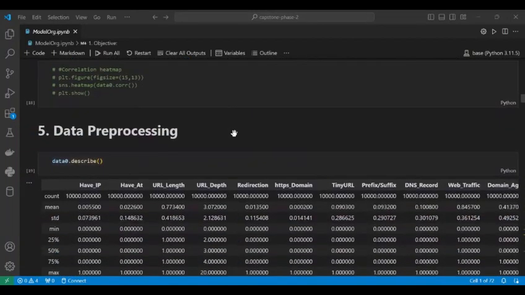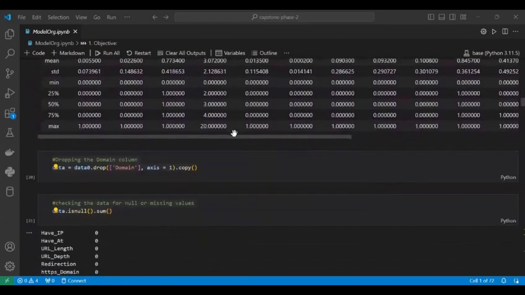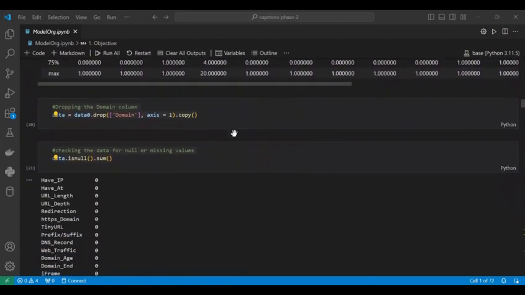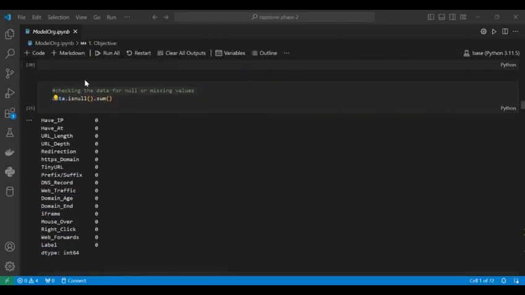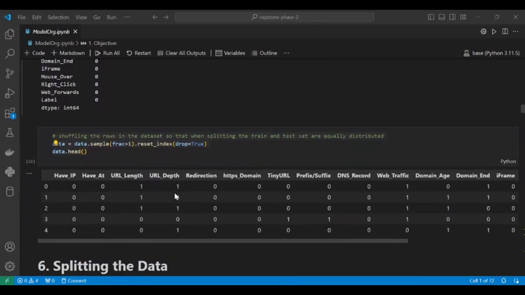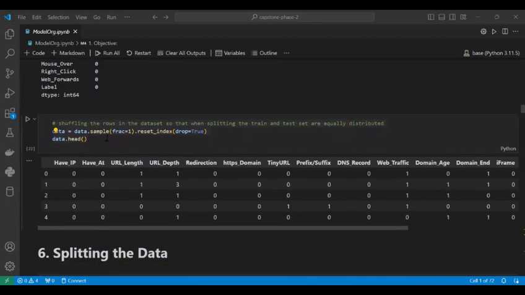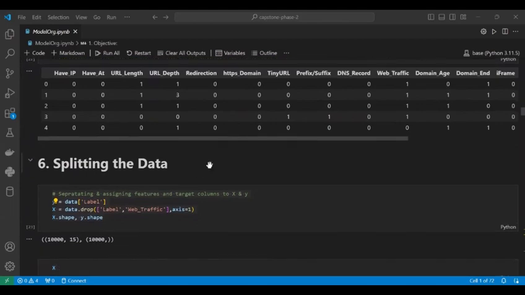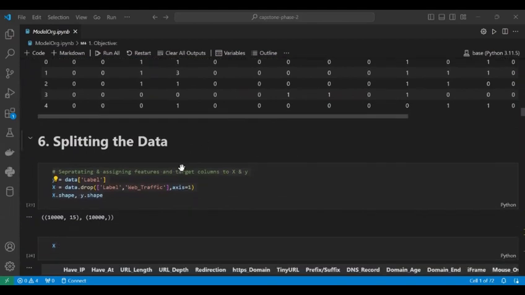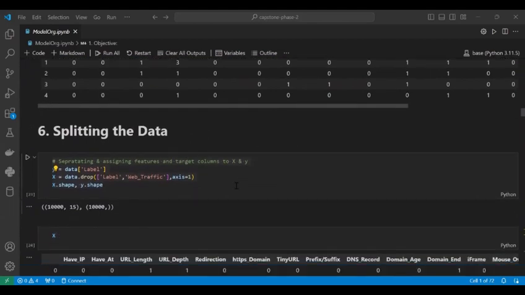The next step is dataset pre-processing. In this step, we will remove the data with null or missing values. As you can see, these are the attributes which have null values, so we are going to delete these. Then we shuffle the rows in the dataset so that it will be easy when we split the data into training and testing. And here we are going to split the data into training dataset and testing dataset.